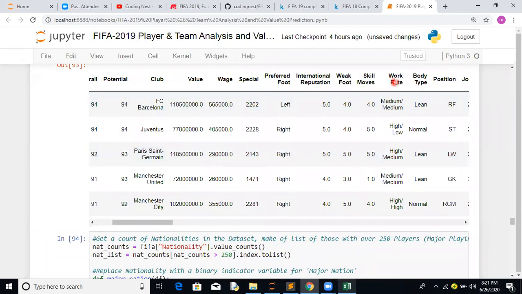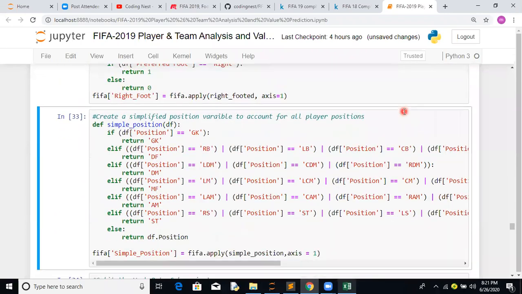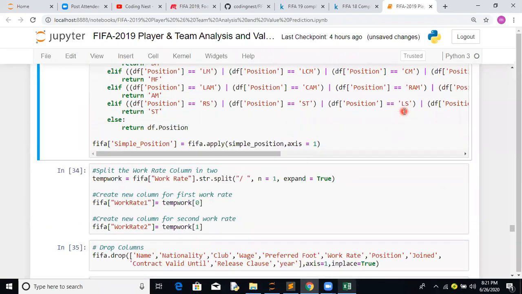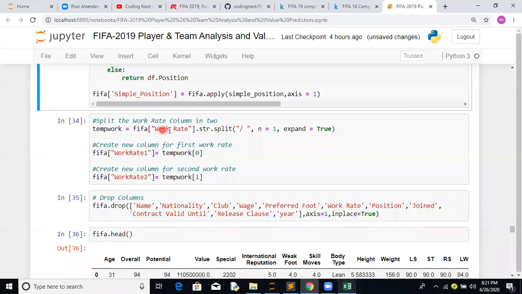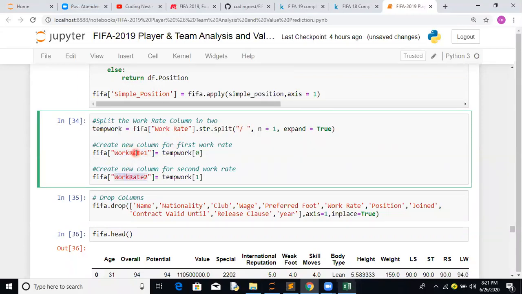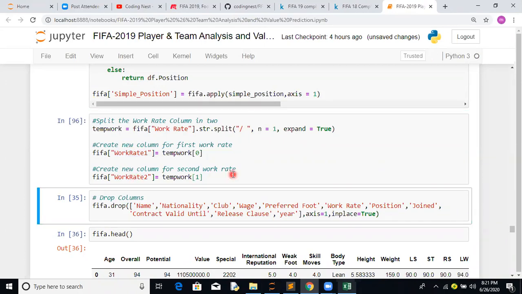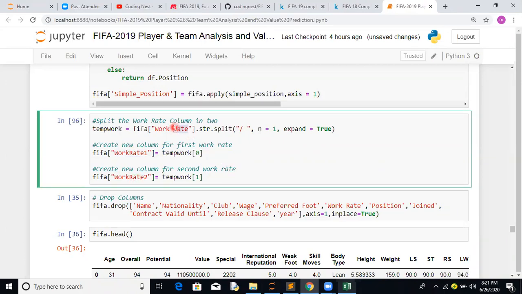Work rate. Let's see how to tackle this work rate. Work rate is like first half, second half. So we have split this work rate into two parts by using a splitter. We have created two features, work rate 1 and work rate 2, and later we are going to drop the original work rate.